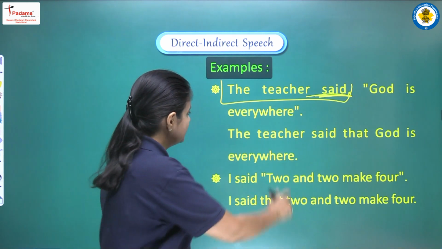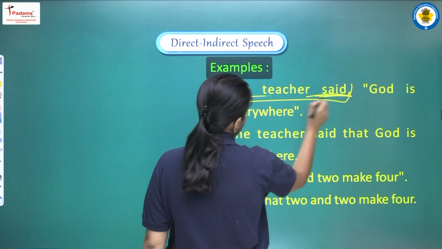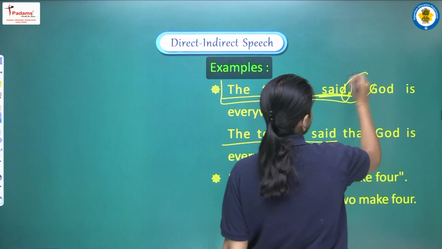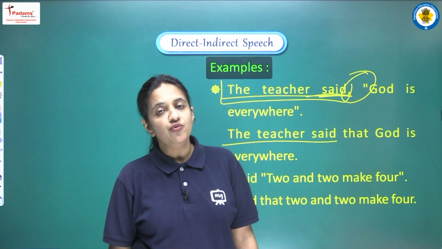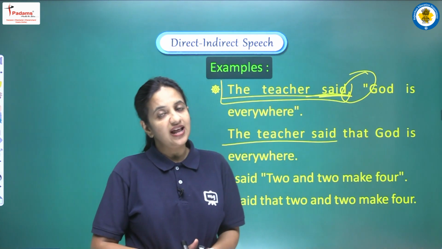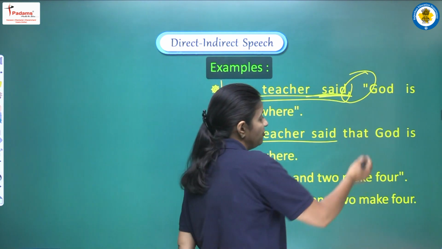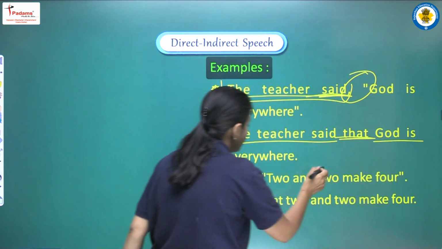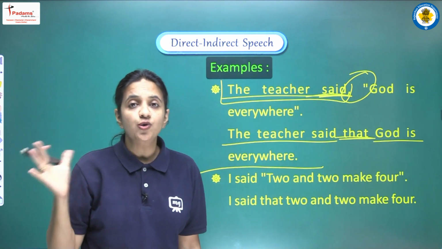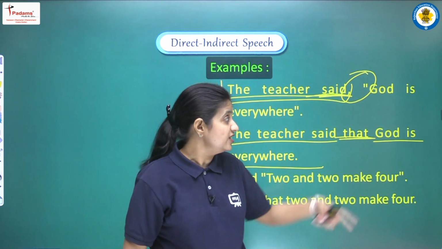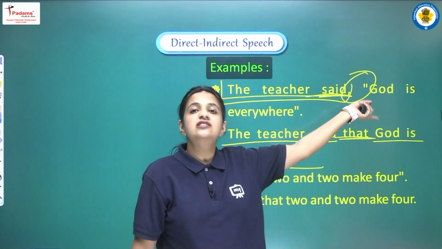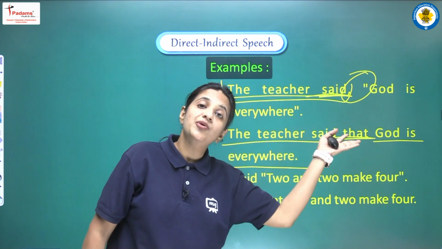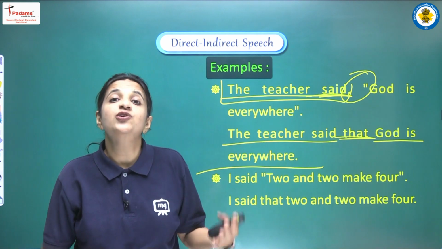Alright, so now let's see how can we convert the sentence. First of all, we are writing the teacher said as it is. Now when we will remove the commas from here, we will need one word that will act as the connective. So here we are writing that. Now the sentence is God is everywhere. So we are writing the exact sentence without doing any changes. Here we cannot change present to past. यहाँ हम इसको was में convert नहीं कर सकते. We cannot write that God was everywhere. Why? Because here we are having universal truth.